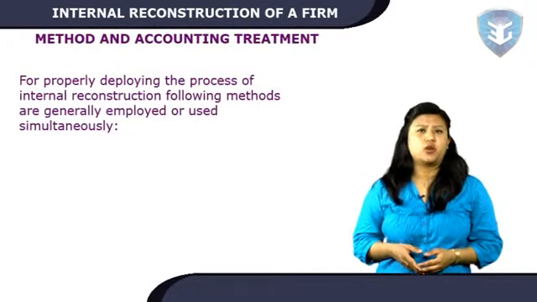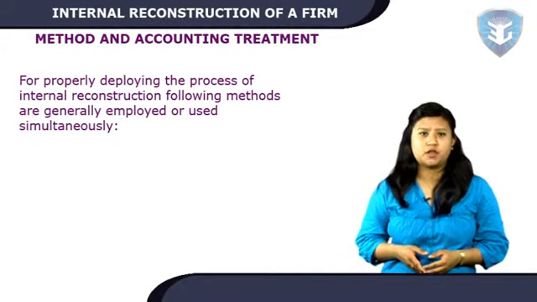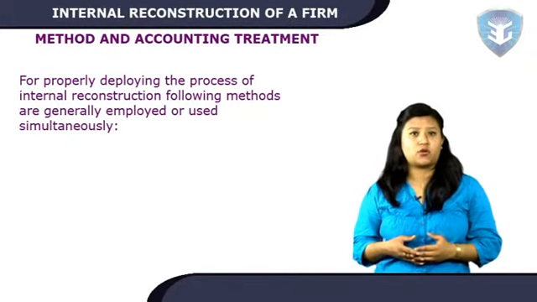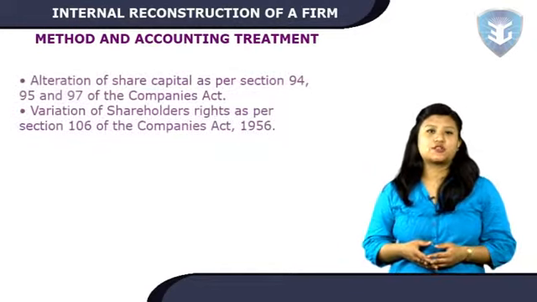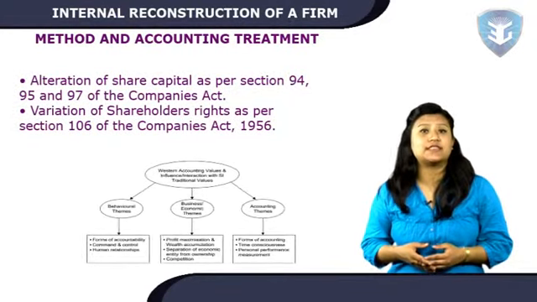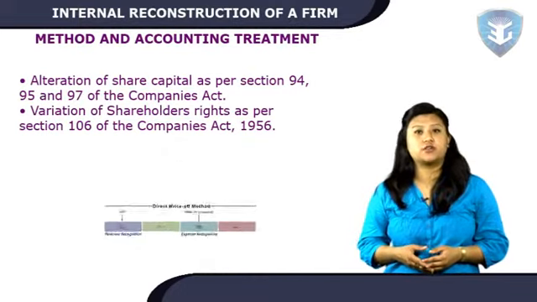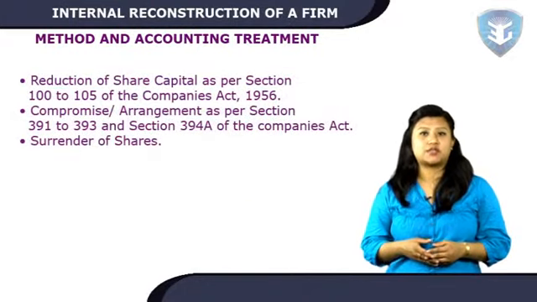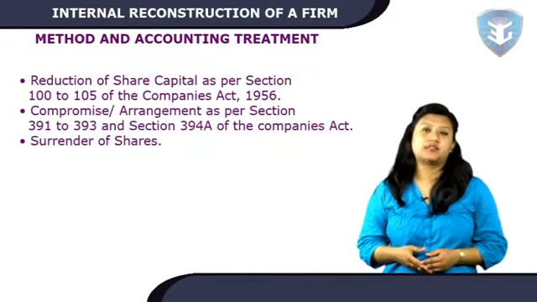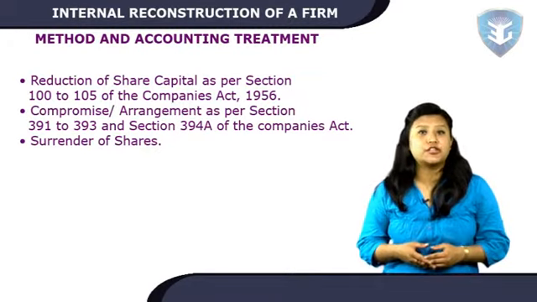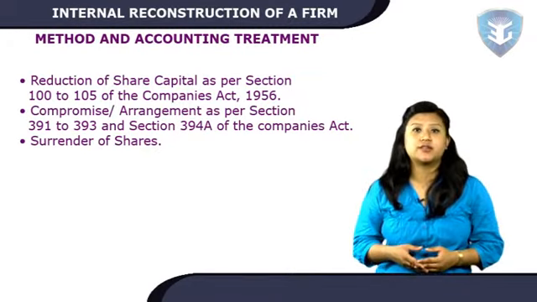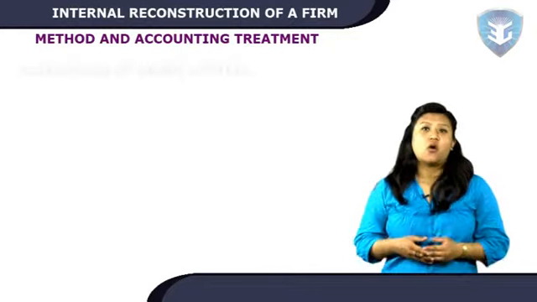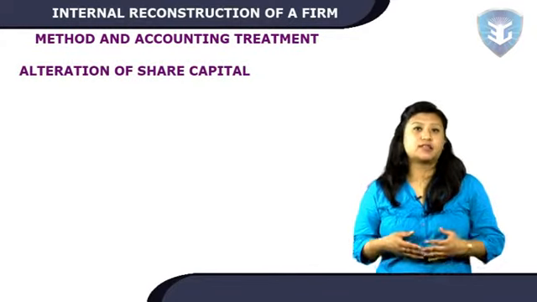Moving on to the next topic, we shall talk about method and accounting treatment. For properly deploying the process of internal reconstruction, the following methods are generally employed, or used simultaneously. Alteration of share capital as per sections 94, 95 and 97 of the Companies Act, variation of shareholders' rights as per section 106 of the Companies Act 1956, reduction of share capital as per sections 100 to 105 of the Companies Act 1956, compromise arrangement as per sections 391 to 393 and section 394A of the Companies Act, surrender of shares.